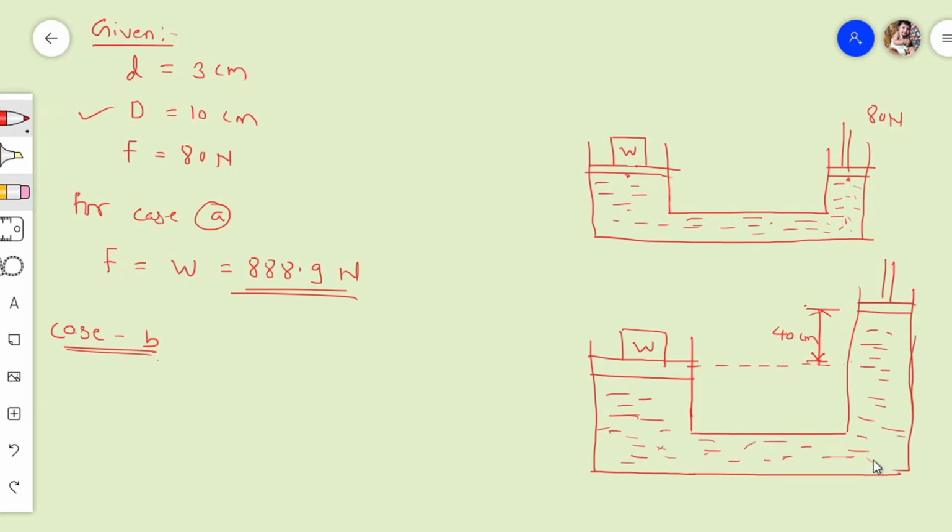Now for this W कितना आएगा? First I have to find out pressure intensity at this point. Let's say this is section AA. So pressure intensity at section AA